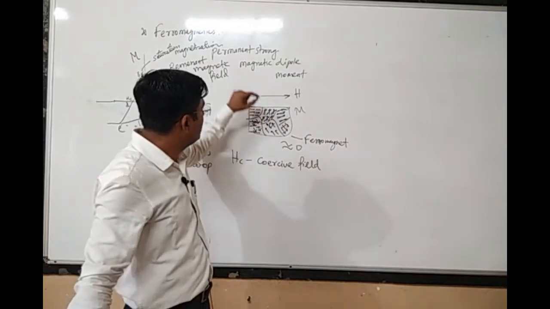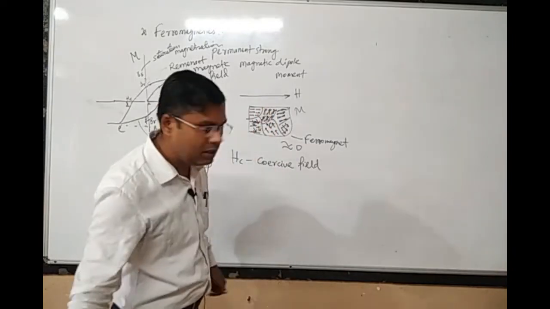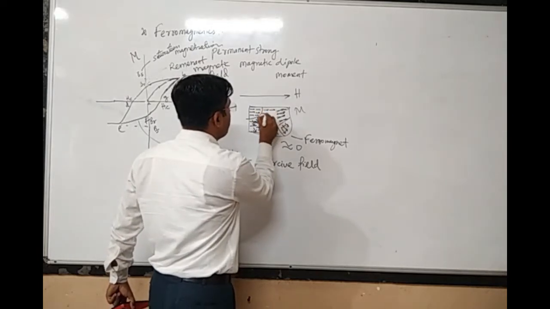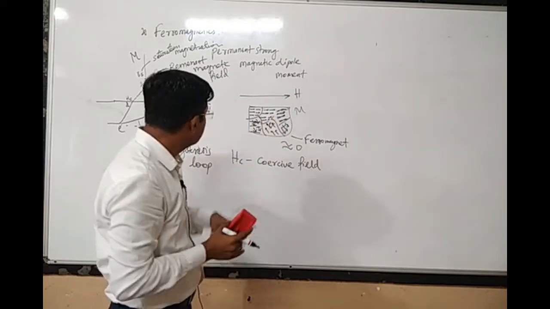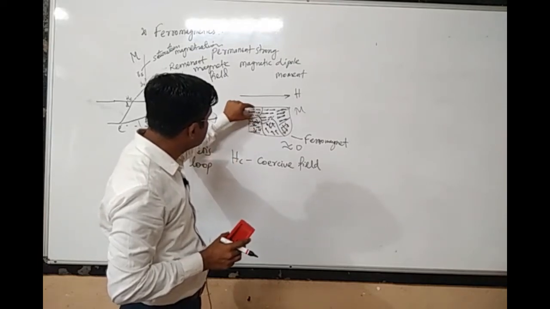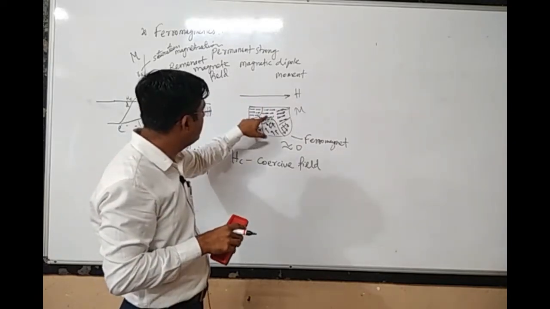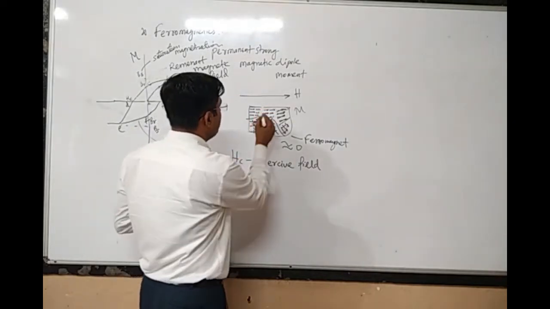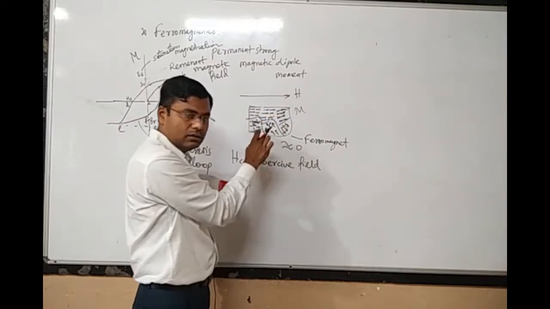Now suppose that, because of some value of external magnetic field, the atomic magnets in this particular domain are completely oriented in the direction of the external magnetic field. Then can you distinguish between this domain and this domain? This domain has all the atomic magnets aligned in the direction of the external field, and this domain has all the magnetic moments aligned in the same direction. So you cannot distinguish these two domains. They will be merged and combined to give a bigger domain.